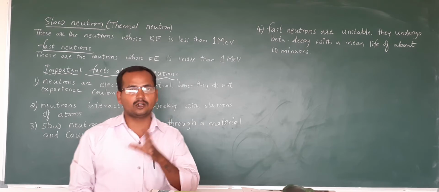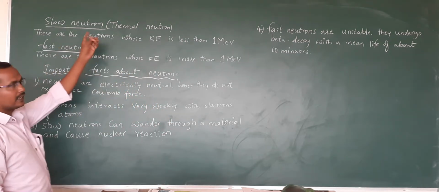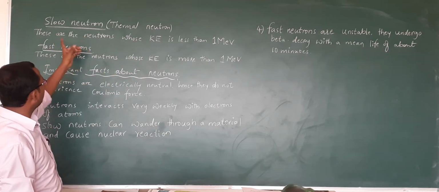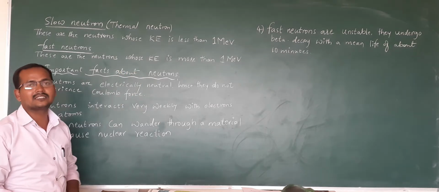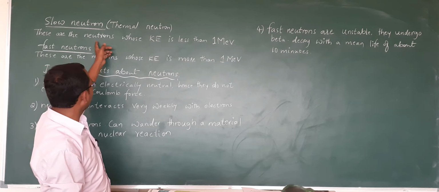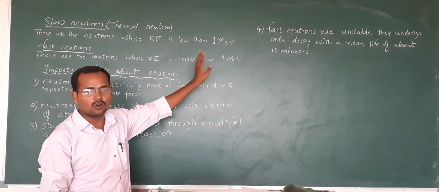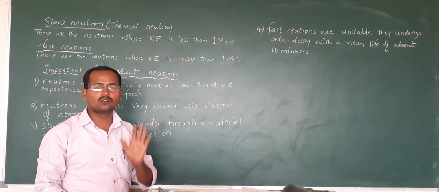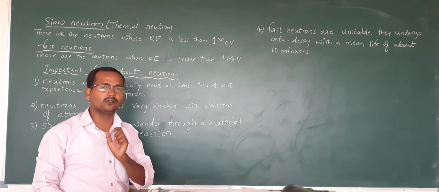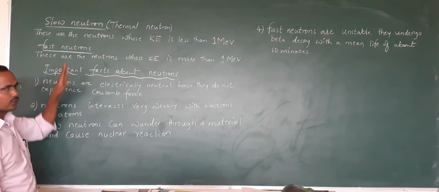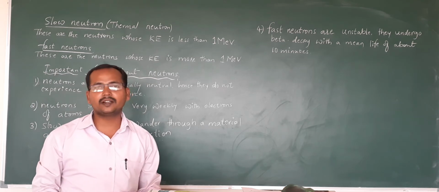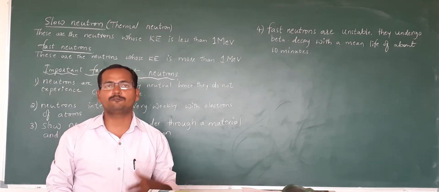What is that slow neutron? A slow neutron is also called a thermal neutron. Here the slow neutrons are those neutrons whose kinetic energy is less than 1 million electron volt. If a neutron is moving with less than 1 million electron volt, that is said to be a slow neutron or a thermal neutron. Why we use slow neutrons only, I'll tell you that. Fast neutrons, what are fast neutrons? If the neutrons have a kinetic energy of greater than 1 million electron volt, that is called fast neutrons.